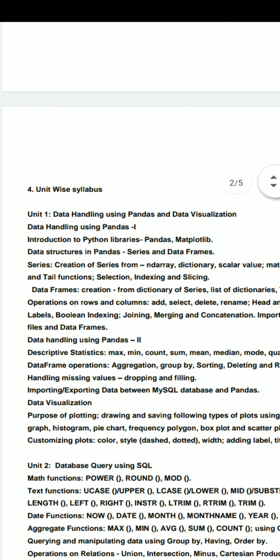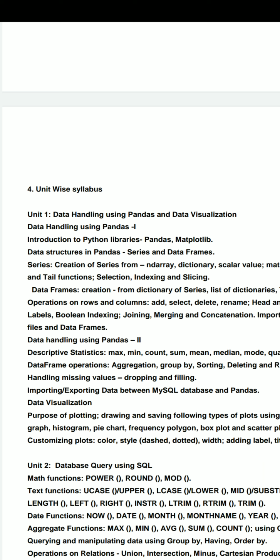We will go through unit 1, that is data handling using pandas, and then after we will learn data visualization.